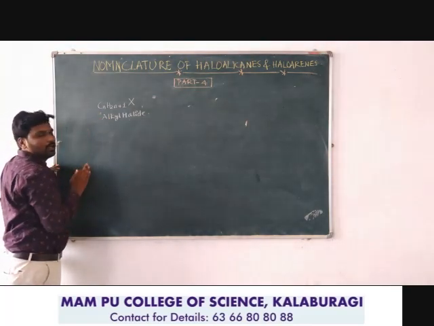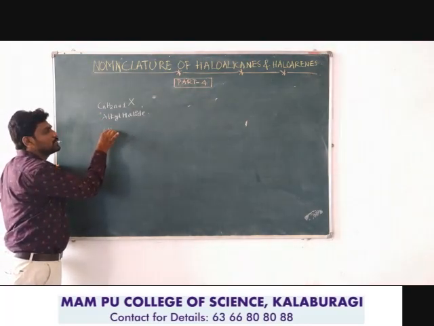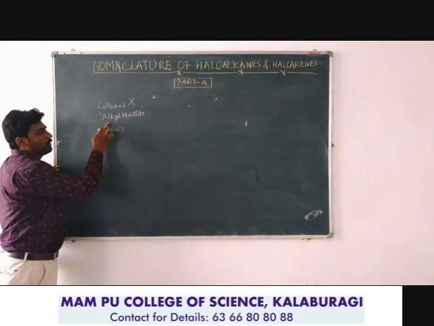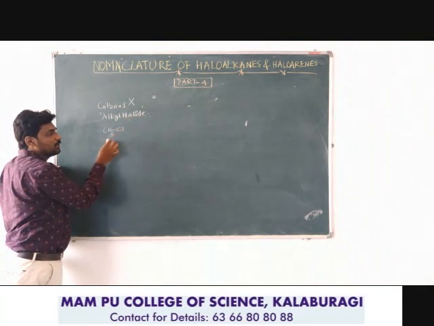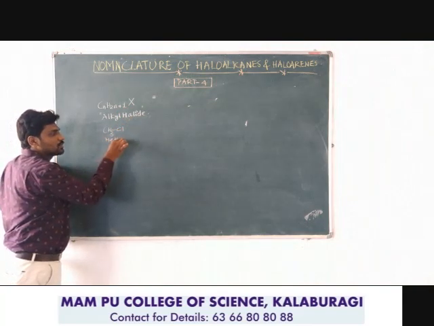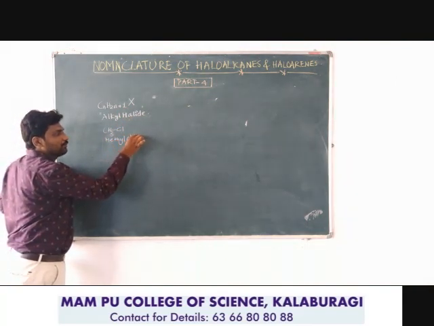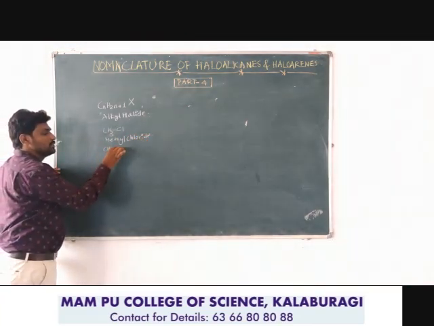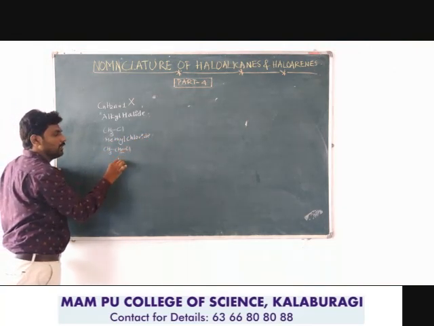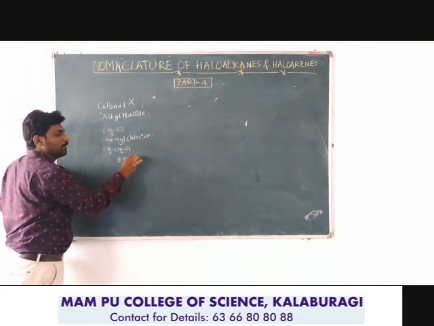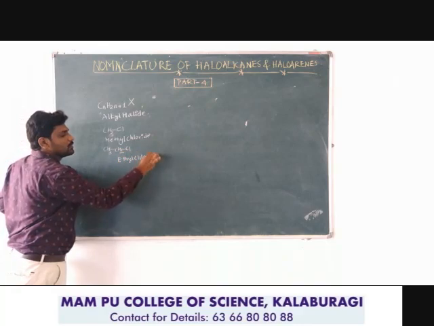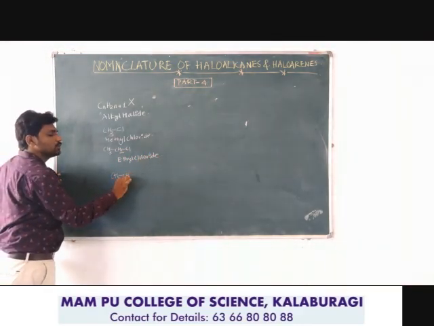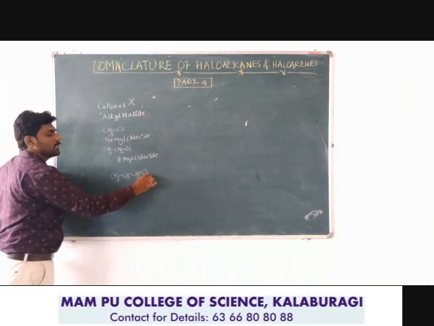Suppose I put n equals 1, I will get CH3, X equals Cl, so CH3Cl. Here the alkyl is methyl and the halide is chloride. Therefore it is methyl chloride. If I put n equals 2, CH3CH2Cl, ethyl chloride. Suppose I put n equals 3, CH3CH2CH2Cl.